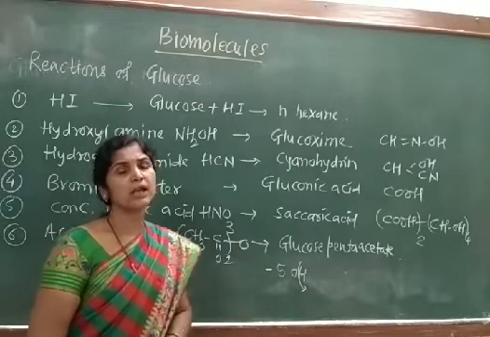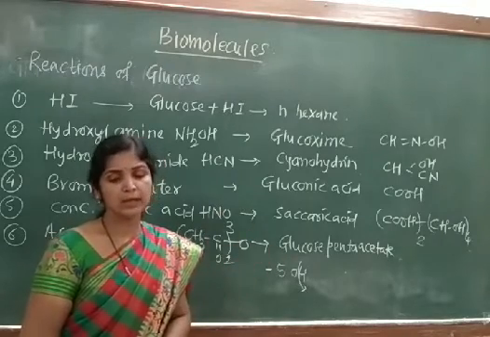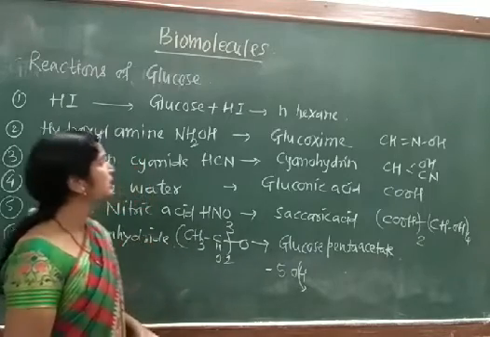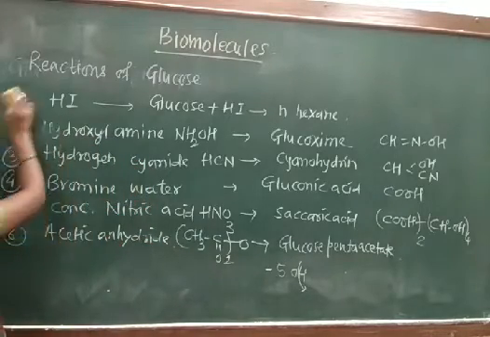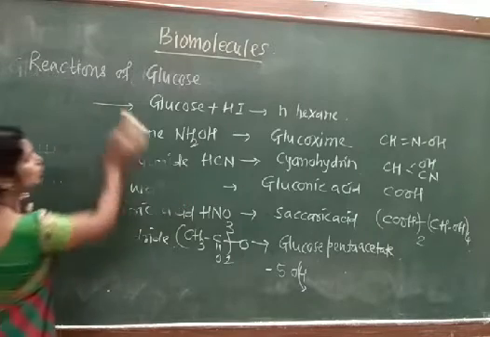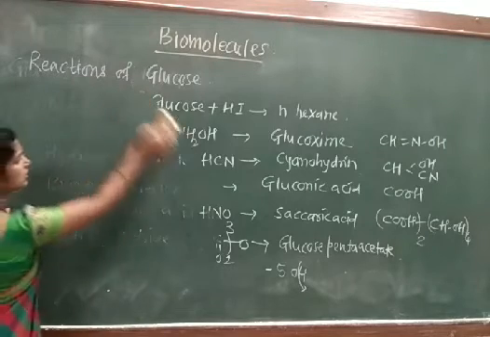So overall, depending on all those reactions, we can predict one structure of glucose, which is called the open chain structure of glucose, where glucose will have a structure like this.